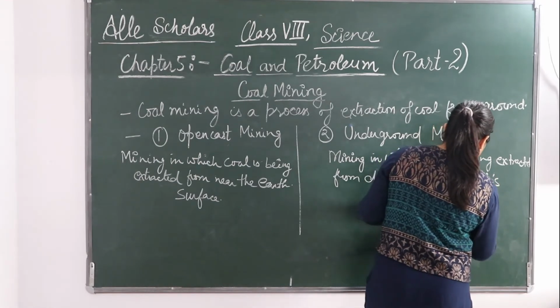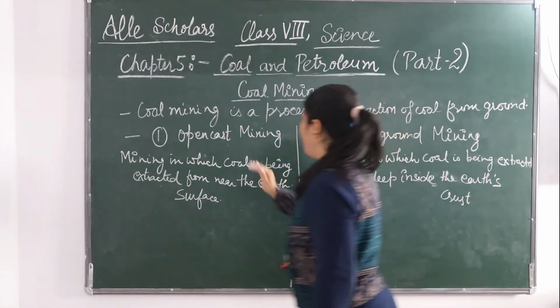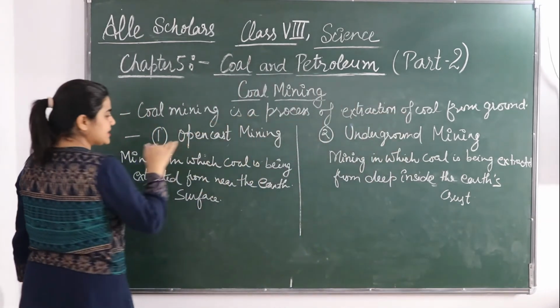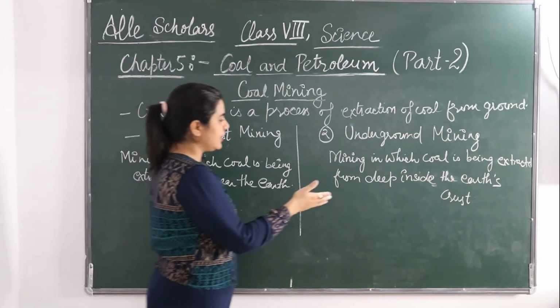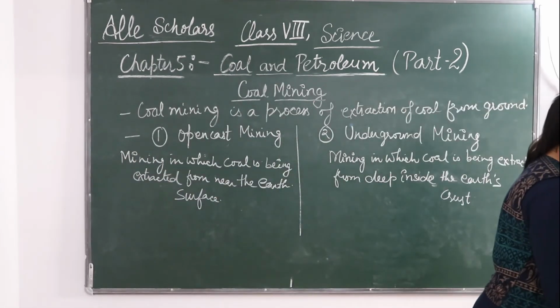Okay, so I hope the difference is clear: open cast mining is from the surface of the earth and underground mining is from deep inside the earth's crust.